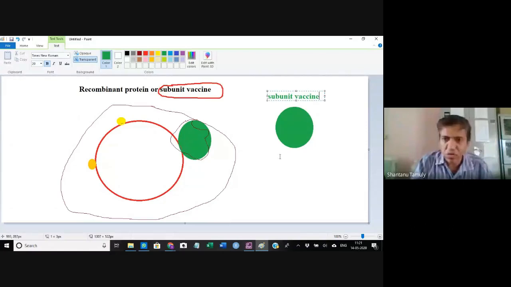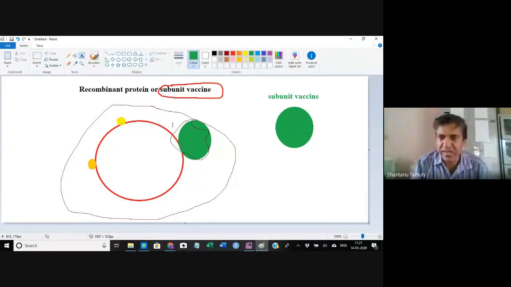That means if I use the complete virus or bacteria as a vaccine, I'm using the whole unit. Your complete bacteria or complete virus is a unit. But if you're taking only a part of the virus or bacteria, it will be called subunit vaccine.